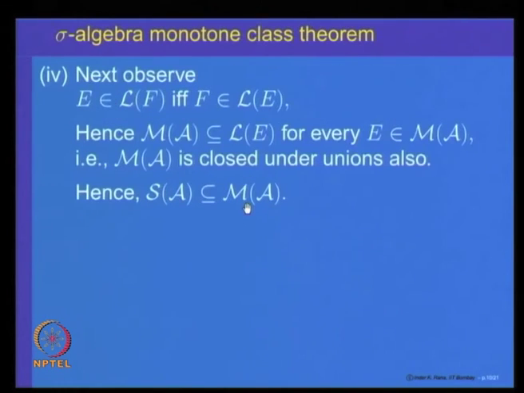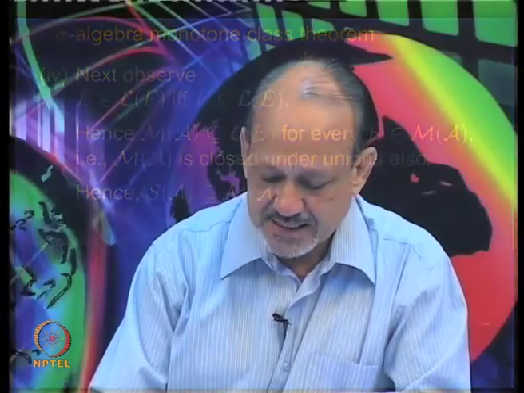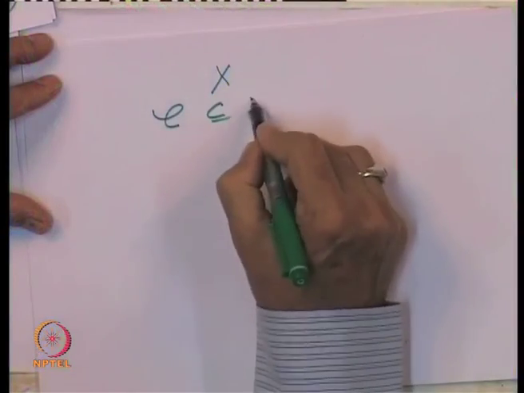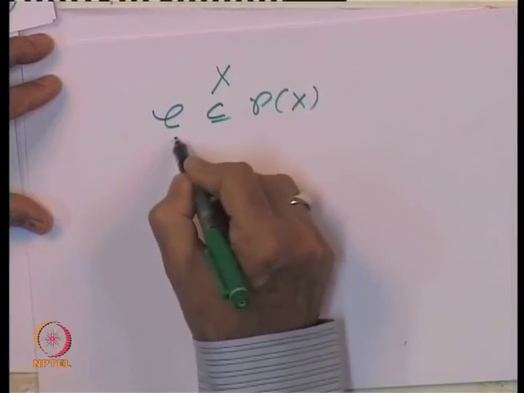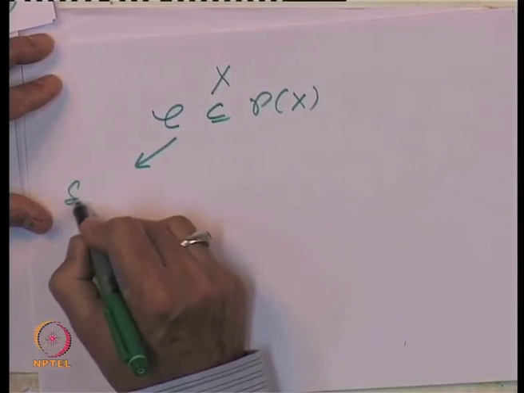So, let us just recall what we have done till now. We started with a set X, looked at a collection C of subsets, C contained in P of X. The first thing we looked at is what is called a semi algebra.